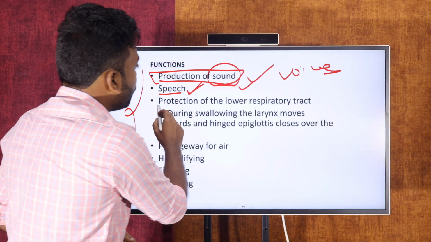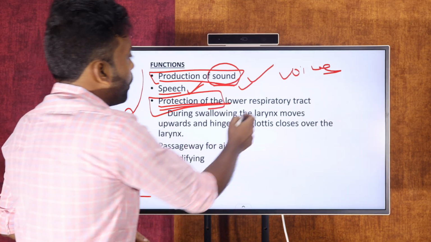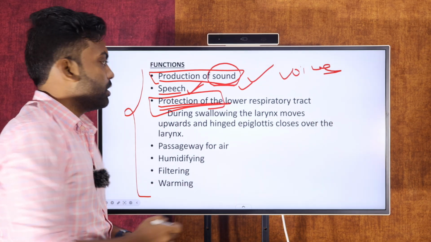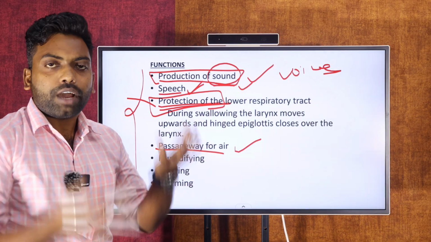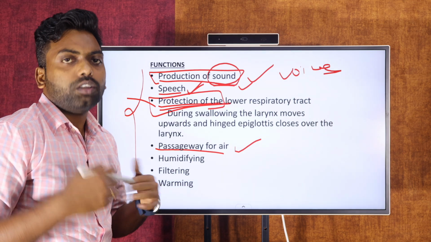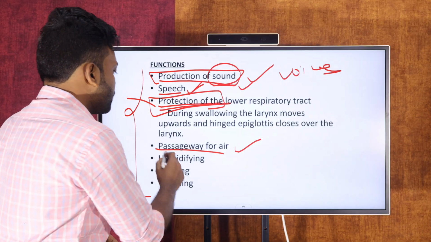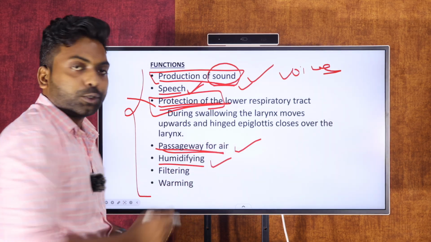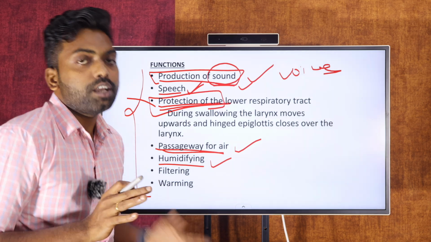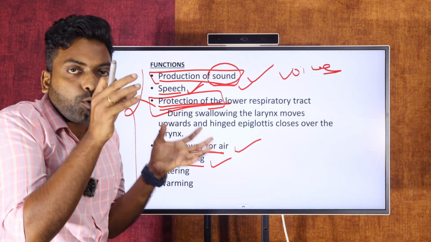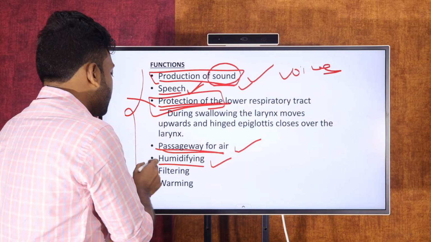And next, it is protecting the lower parts of the respiratory tract. So it acts like a protection. And passage of air: while we are taking inspiration, it allows the passage of air into the lungs. That is one of the functions. And humidification, as I told you in the previous classes: here there is a mucous membrane, so the air gets moisture with mucus, and that is called humidification. So that is one of the functions.